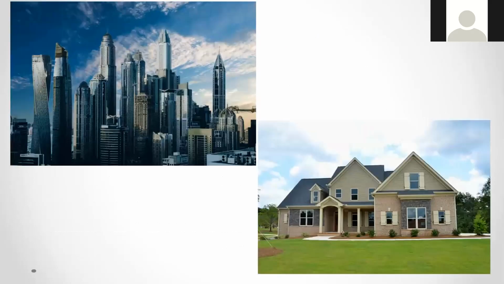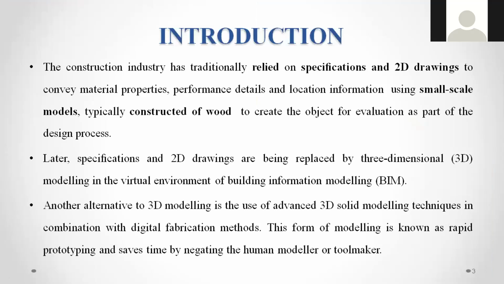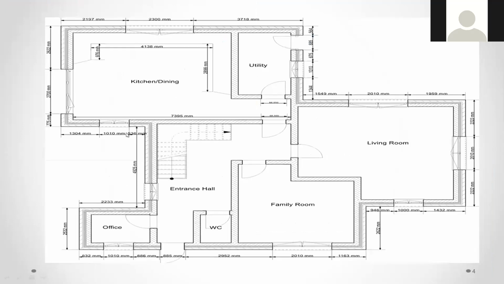So if you give the 2D drawing, the 2D drawing will not show this kind of pictures, right? This kind of pictures is not shown here. So before doing that, you should know how your building looks like, in what manner, in what shape the building looks like. That is the thing you first have to understand. So for that, construction of wood to create an object for evaluation as part of the design process. That means if you give a 2D drawing, see, it is like a 2D drawing, right?